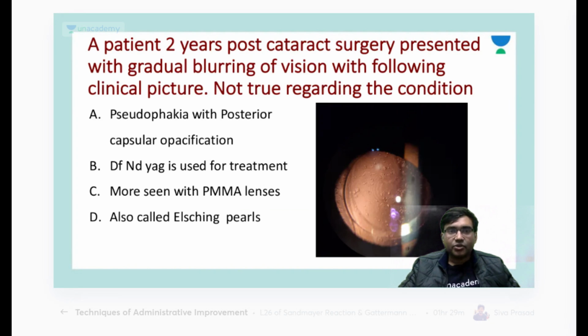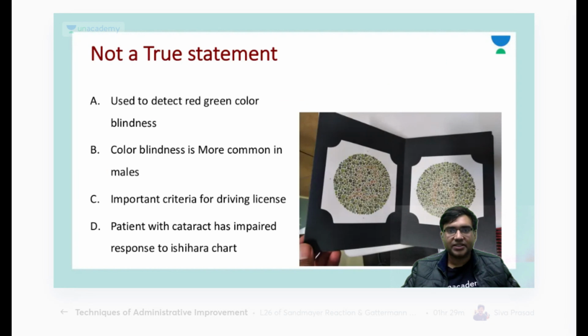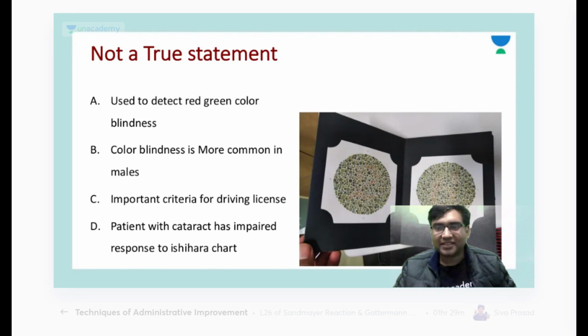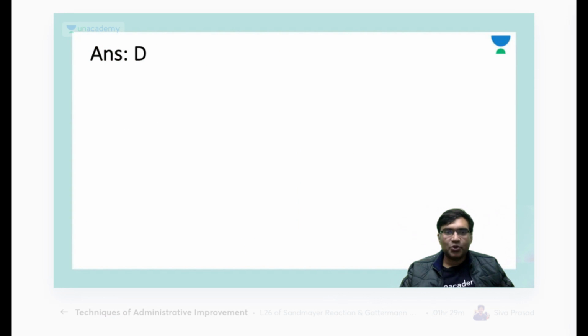A patient 2 years post cataract surgery presented with gradual blurring of vision. Which of the following is not true regarding this condition? So very good, Vishal Himani. It is the fastest finger first we are doing. It is not the double frequency Nd:YAG, but the single frequency Nd:YAG that is used for posterior capsular opacification. So not a true statement regarding this: a patient with cataract has impaired response to vision chart. This is wrong. Okay, so let's move to the next question.